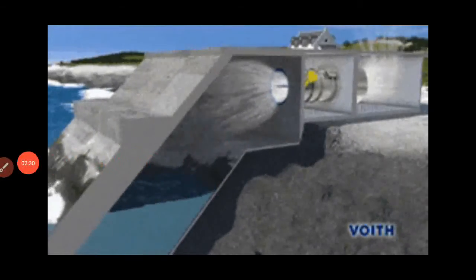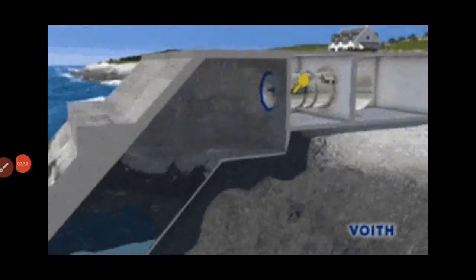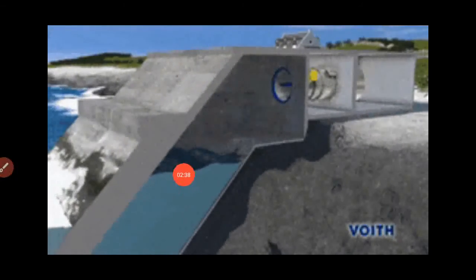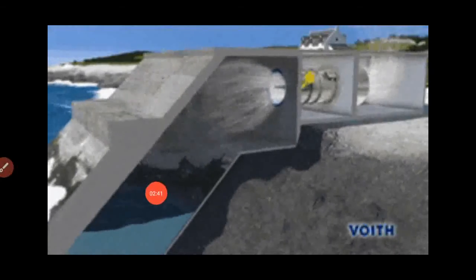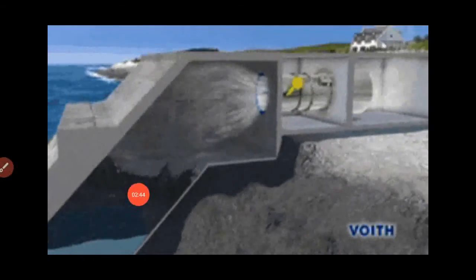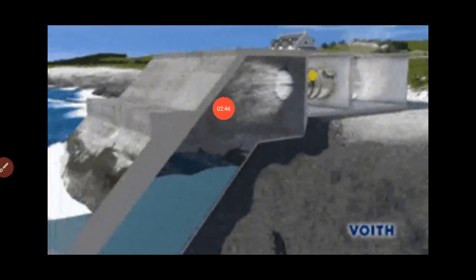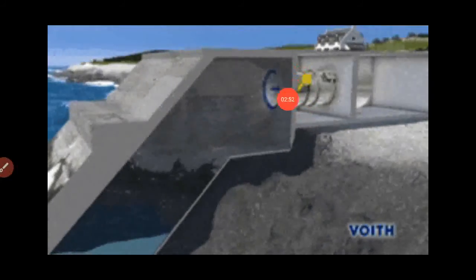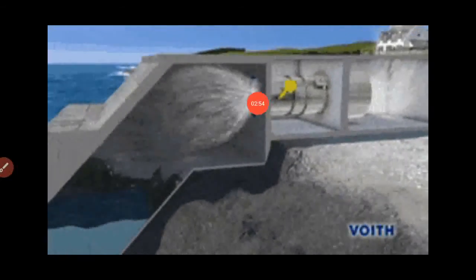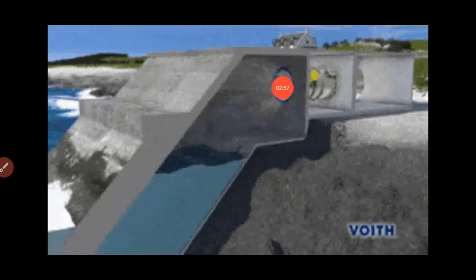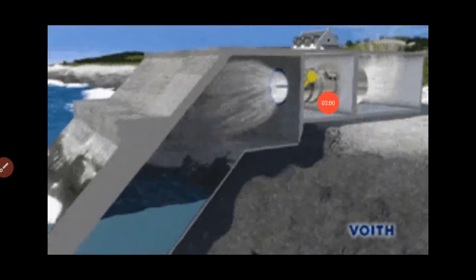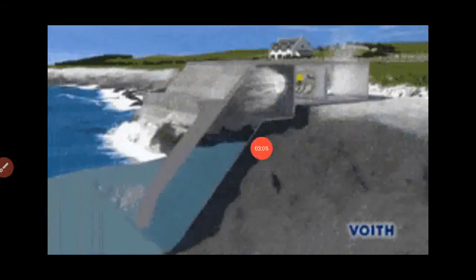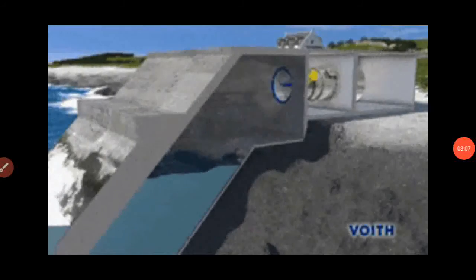The air gains kinetic energy, and this kinetic energy is used to rotate this turbine, which is built here. The rotation of the turbine rotates this generator, and this generator then builds the electricity.